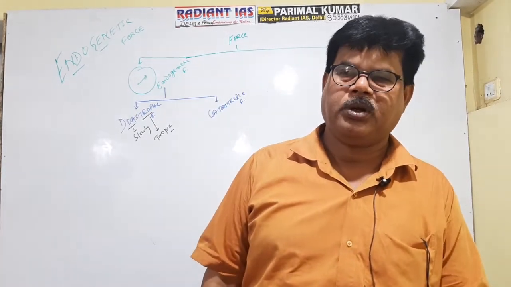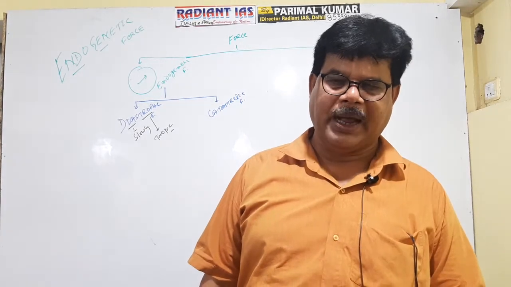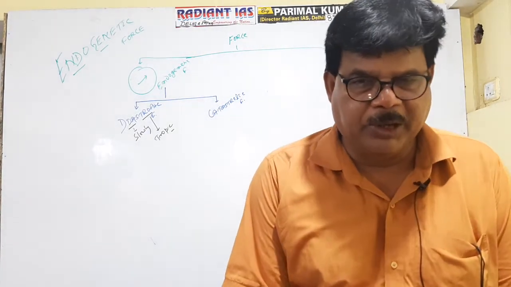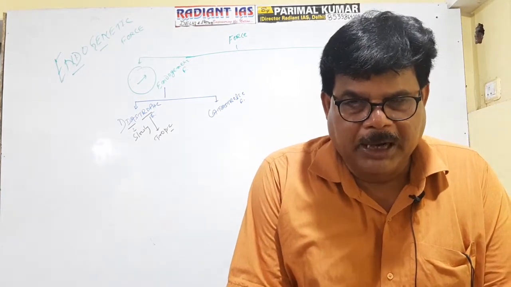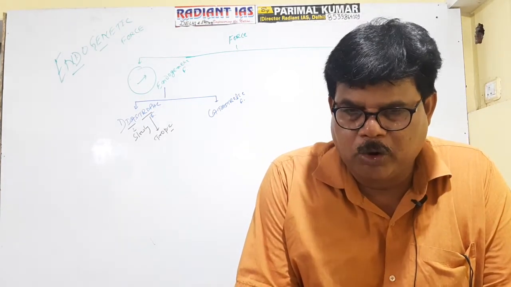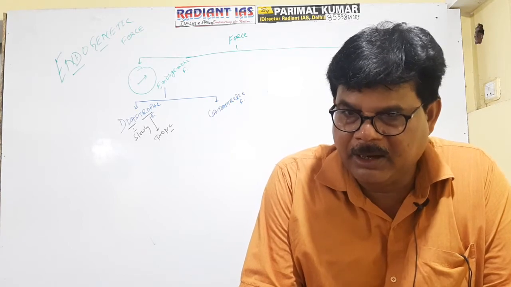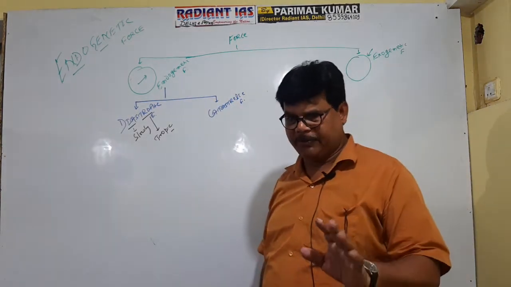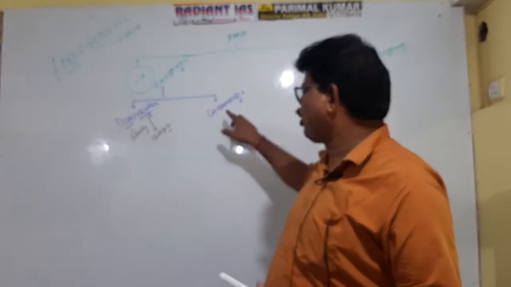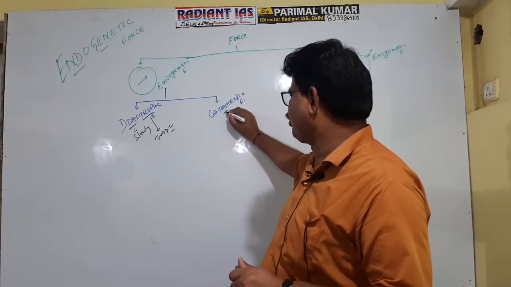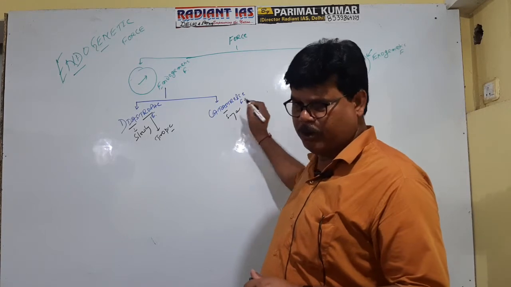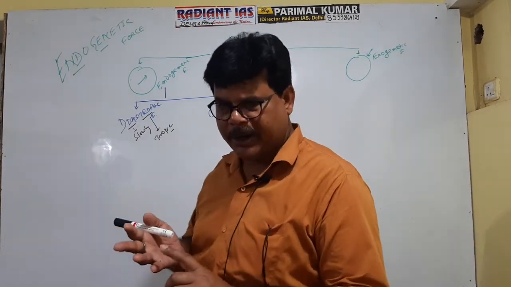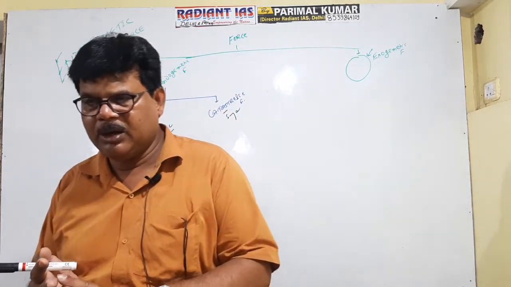So diastrophic force is a slowly acting force, whereas catastrophic force is a suddenly acting force. This force is noticeable during earthquakes, volcanic eruptions, etc.